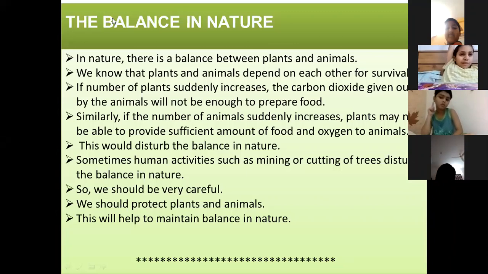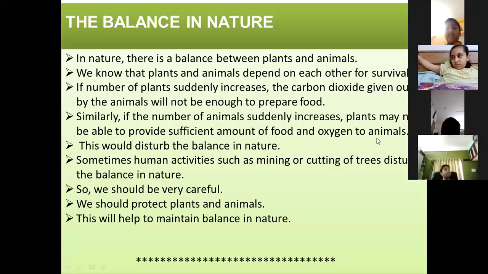Yes, Mohammed Umar Sheikh, what can we do? Louder. We can grow plants. Yes, very good. We can plant more and more trees to create a balance in nature. We should also protect animals. We should avoid hunting of animals. Clear? Very nice.